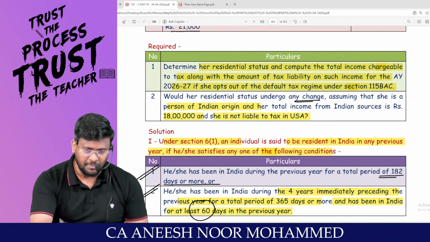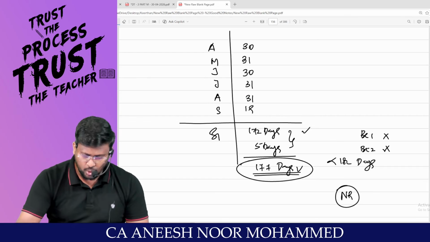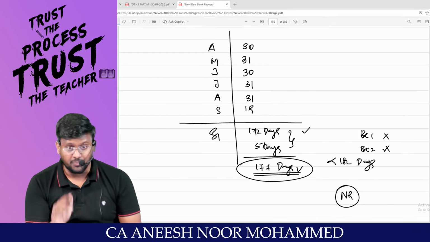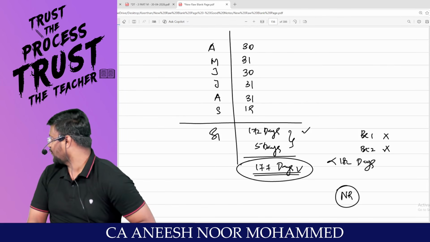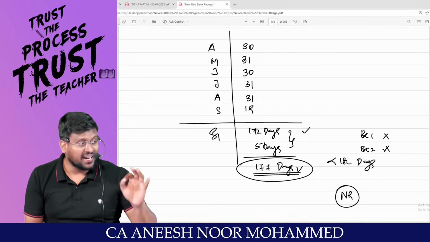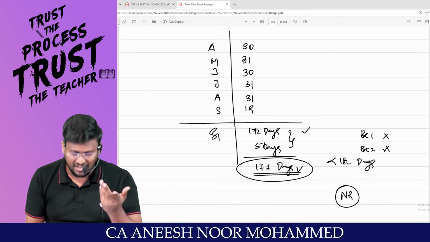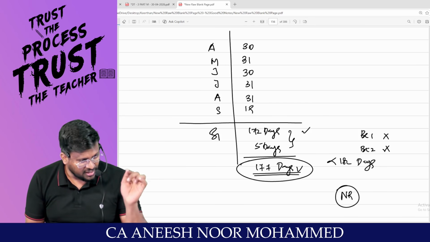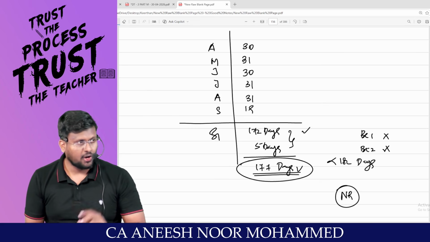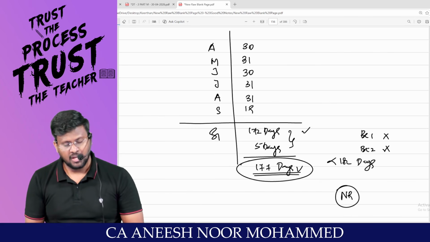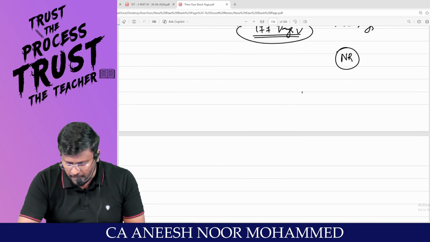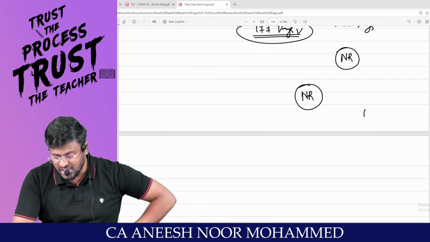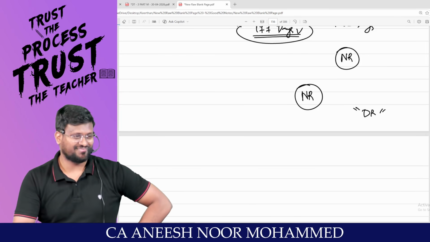What altered second basic condition is saying is that she should be in India for at least 120 days. Yes, she is in India for 177 days. Not only current year. You have to see the 4 immediately preceding previous years, 365 days she should be in India. No. That means she has not satisfied the altered second basic condition. Because of that reason, she will be called as what? Resident? Non-resident. Now, I will be checking whether she is a deemed resident or not.